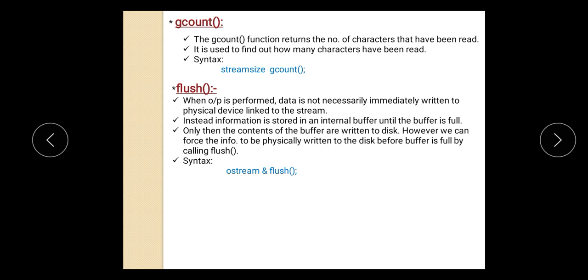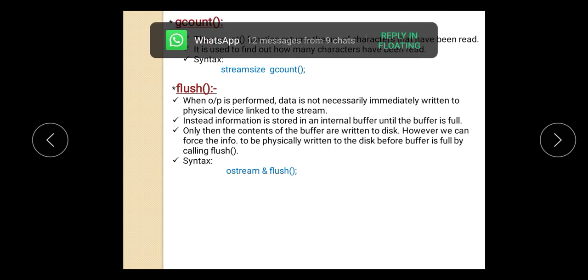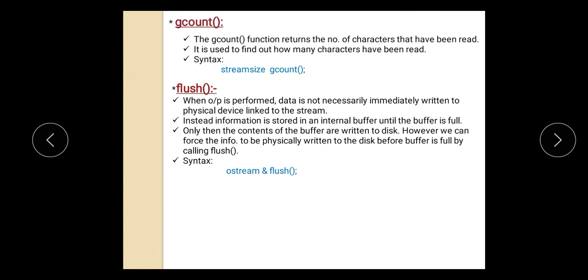Flush. When output is performed, data is not necessarily immediately written to the physical device linked to the stream. Instead, information is stored in an internal buffer until the buffer is full. Only then are the contents of the buffer written to the disk. However, we can force the information to be physically written to the disk before the buffer is full by calling flush. So the syntax of flush is here.